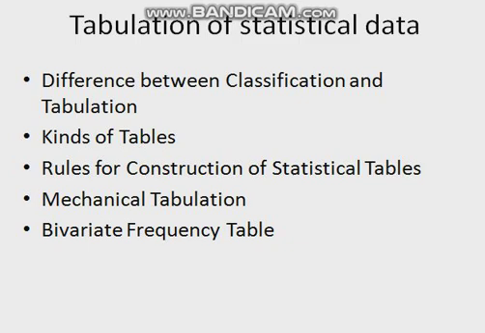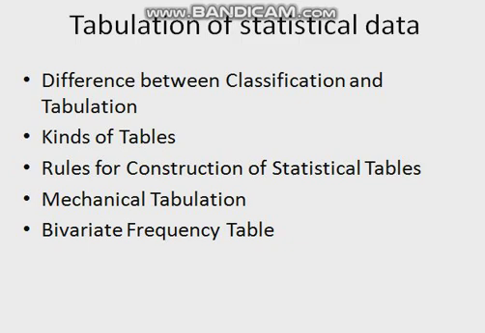This process will be repeated as many times as there are items in these variables. That is, tally bars for every set of two variables for each item will be marked in common cells. Thus, cell frequencies are obtained by counting tally bars in different cells.